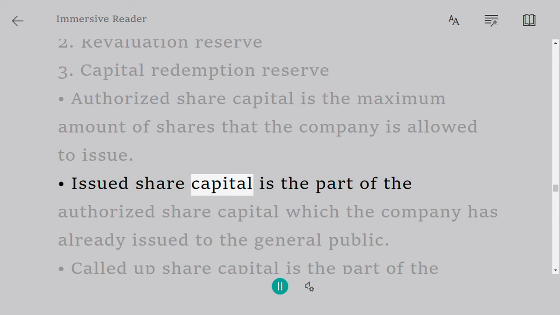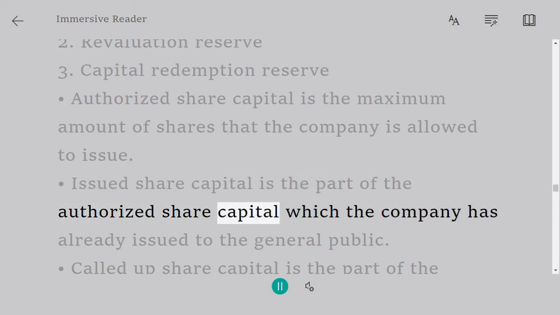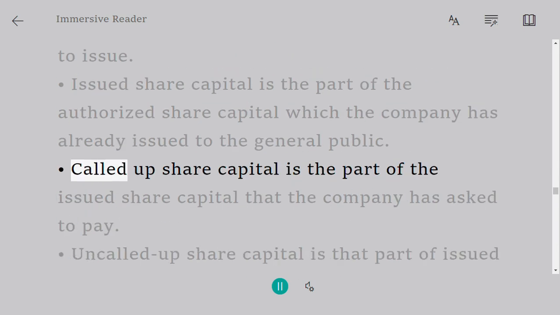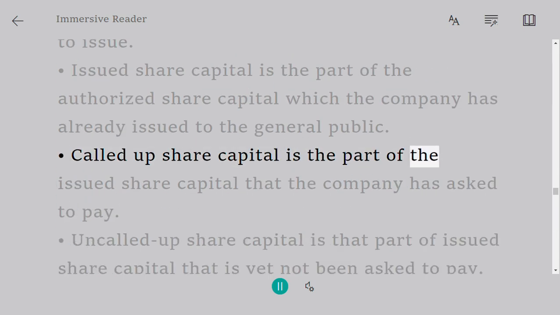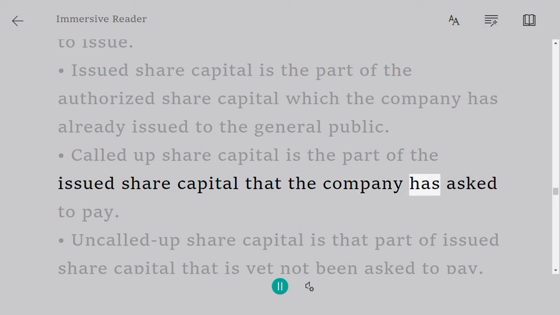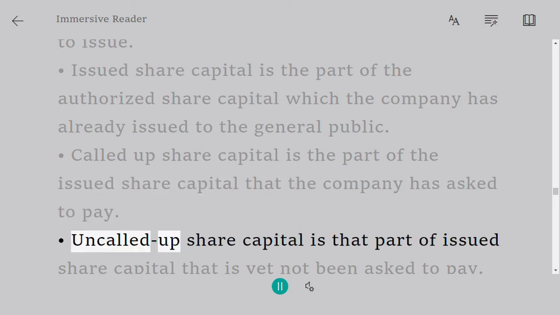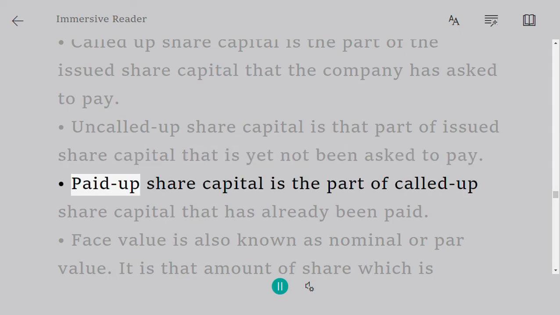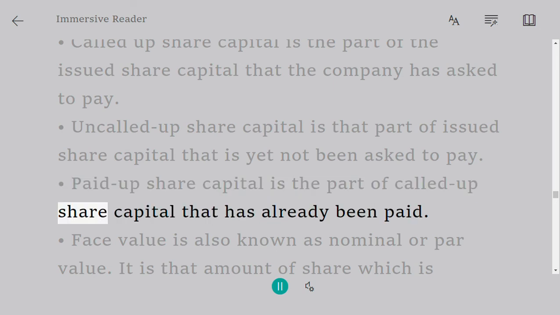Issued share capital is the part of the authorized share capital which the company has already issued to the general public. Called up share capital is the part of the issued share capital that the company has asked to pay. Uncalled up share capital is that part of issued share capital that has not yet been asked to pay. Paid up share capital is the part of called up share capital that has already been paid.